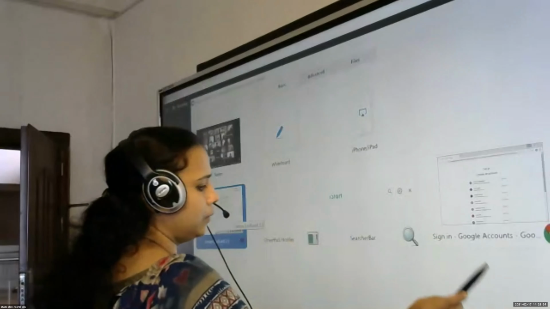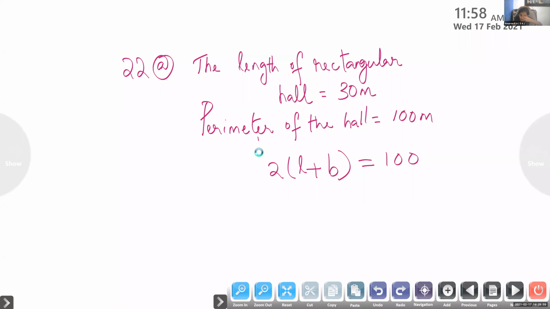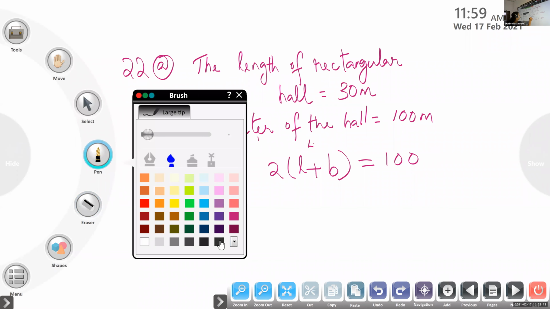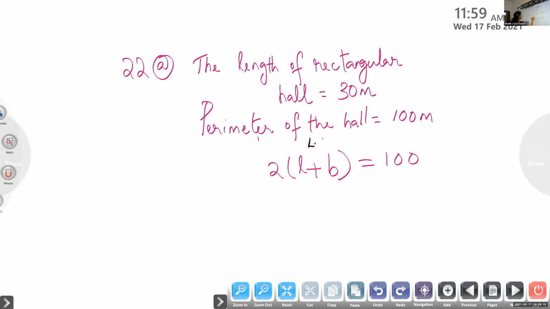So children, here we can do different methods. I told you, these are all things you will learn in your higher classes. Now listen carefully. This is the left hand side, this is the RHS.